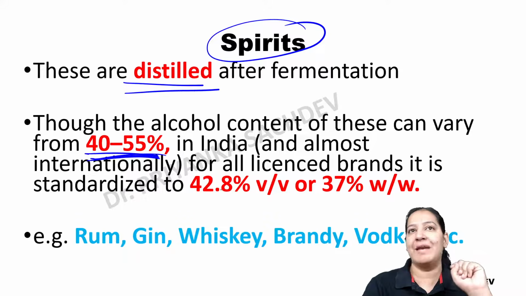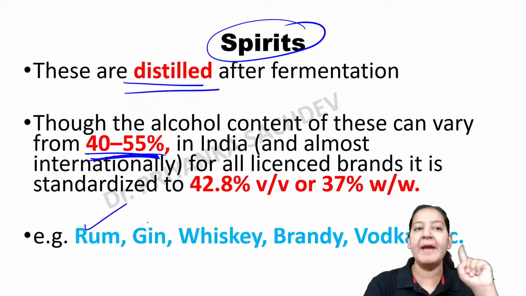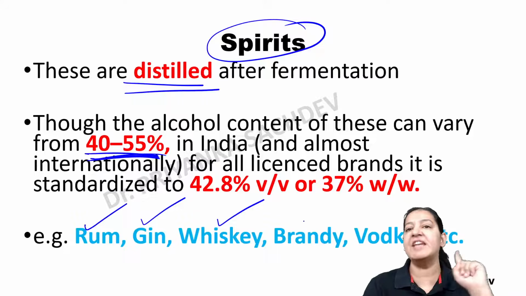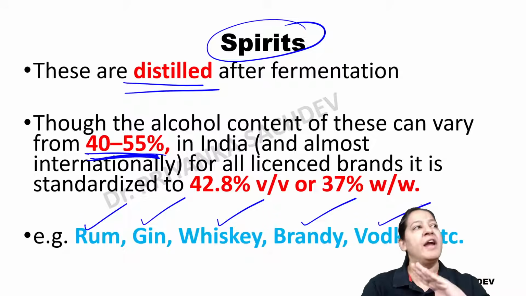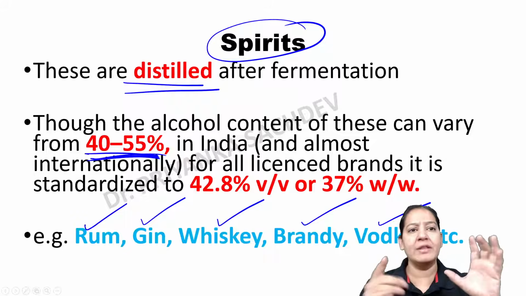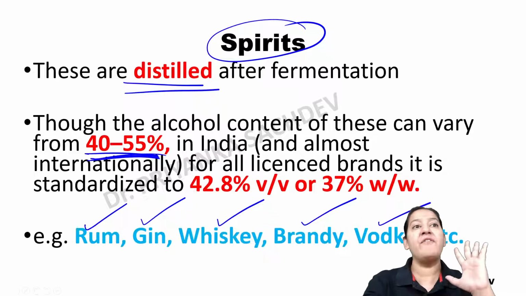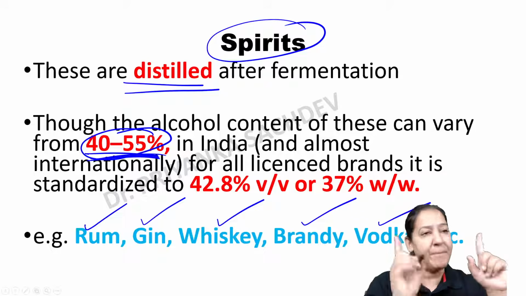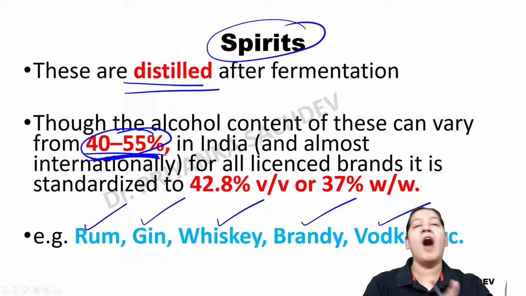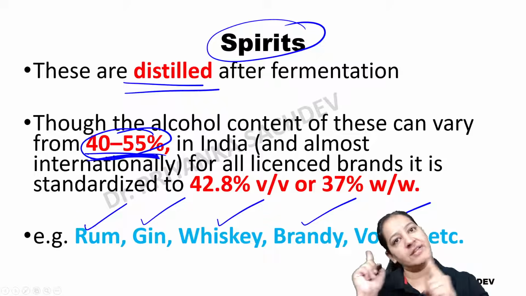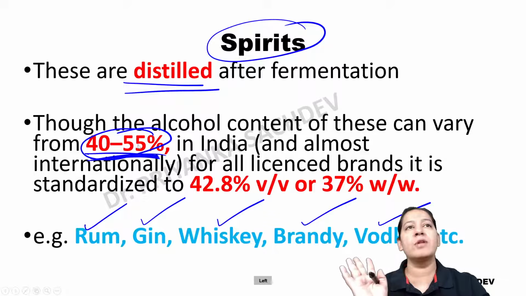What do spirits mean? Spirits can be rum, gin, whiskey, brandy, vodka, or others. So you know the various forms. In all these, rum, gin, whiskey, brandy, vodka, the concentration of alcohol is the highest. In beer the concentration is lowest. After that, wine, and after that, all these spirits. So that is according to the concentration.